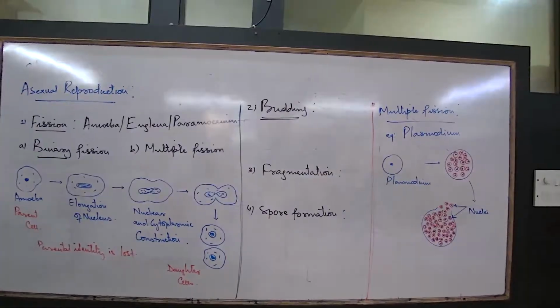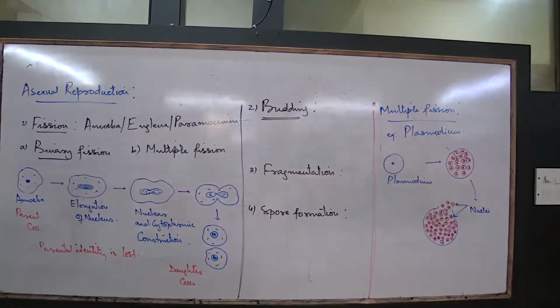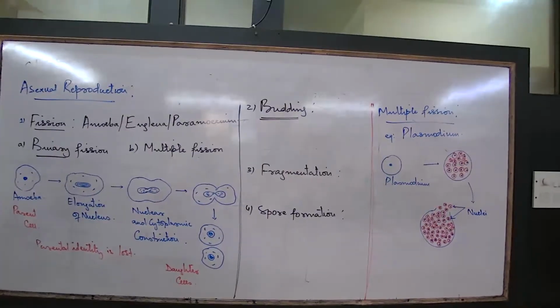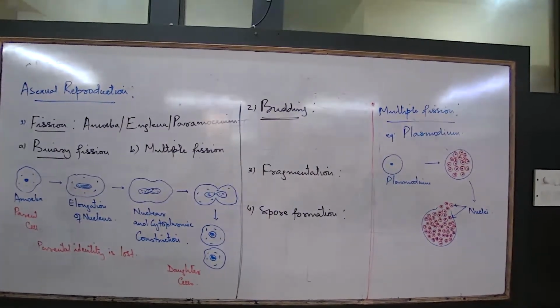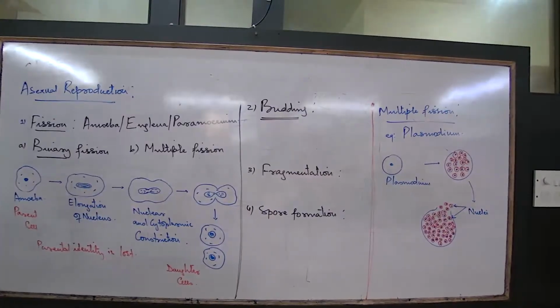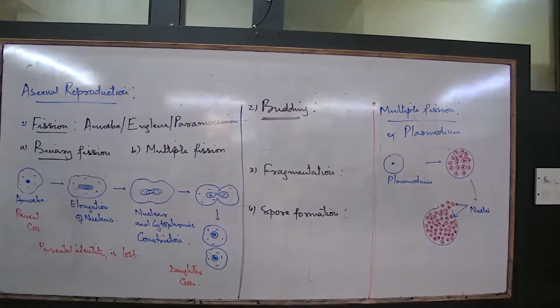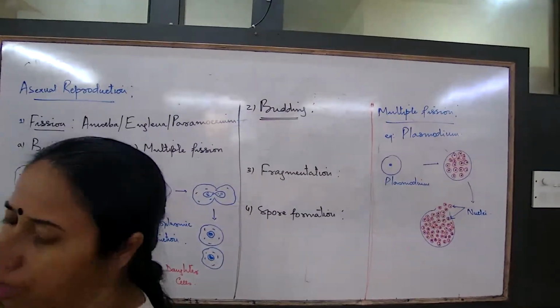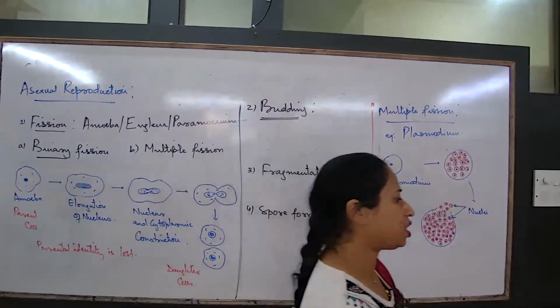Number 1, for binary fission, the nucleus divides only once.